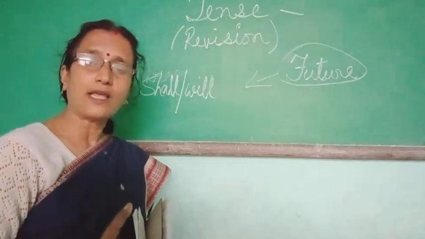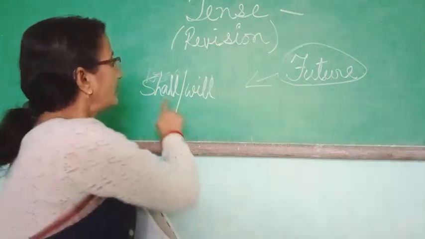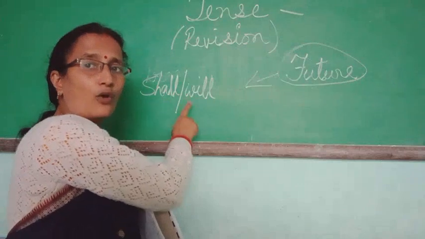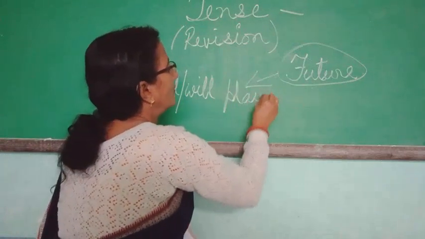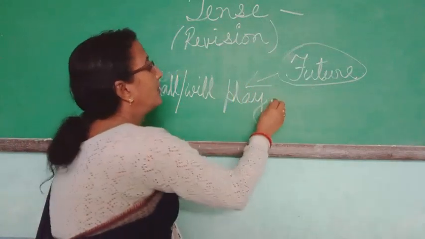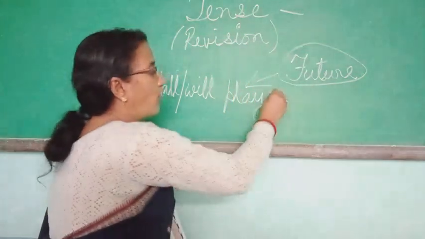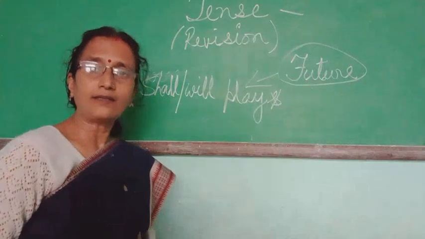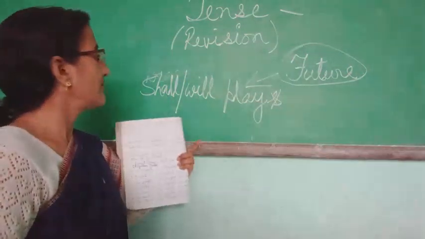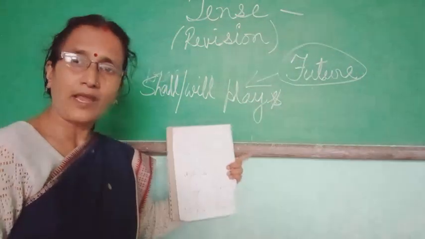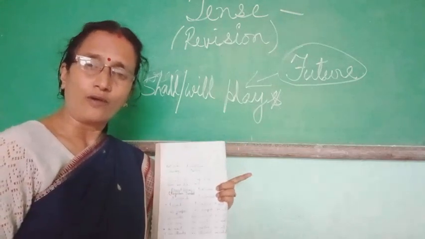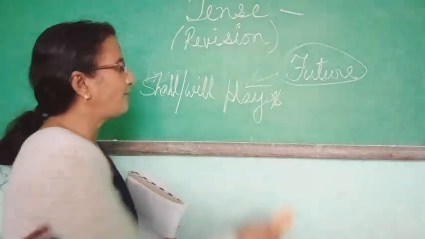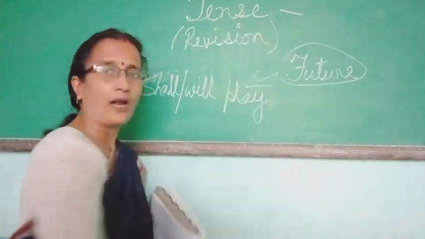Always you have to take it in the present form only. She shall or will play, and never plays. This is wrong. Whether it is she will play, they will play, we will play, for singular and plural, we never add s with the verb.